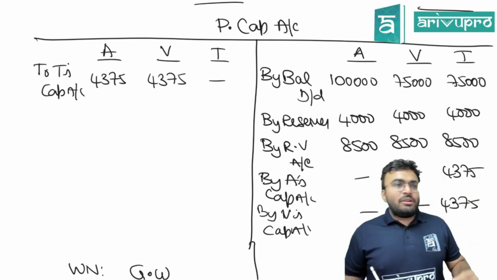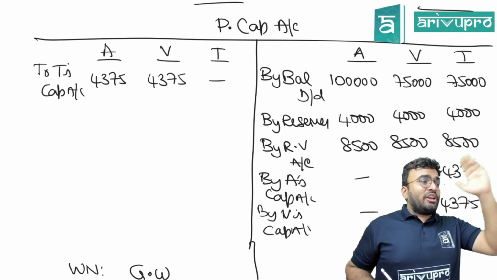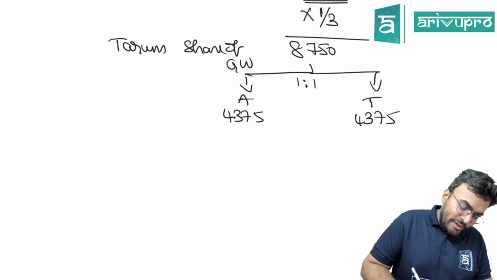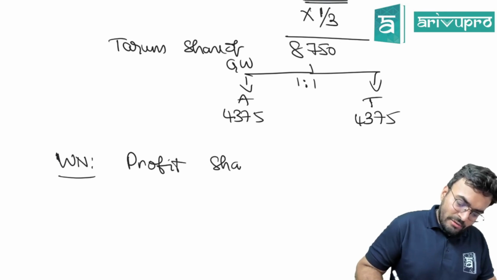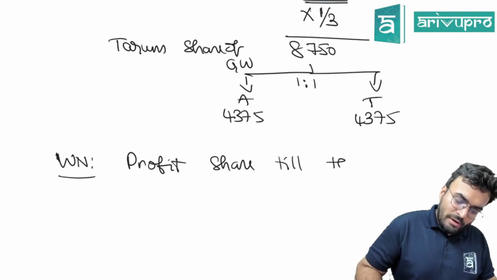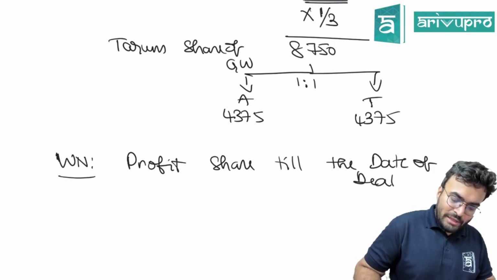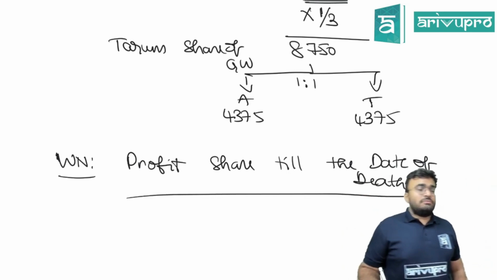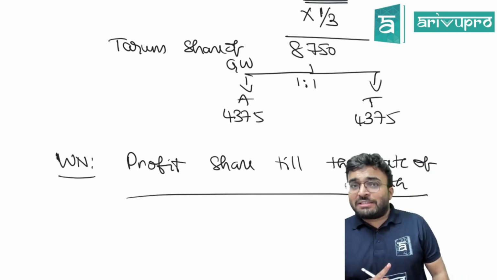Now what next? Goodwill is done. What is the last thing that is remaining? Profit share till the date of death. That has to be given, no? Profit share till the date of death. Working note. Profit share till the date of death, how are you going to calculate? Average profit for 3 years, not 5 years, 3 years.